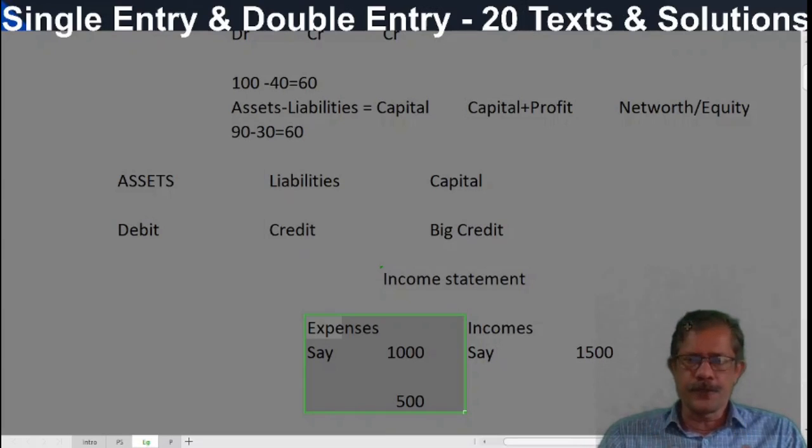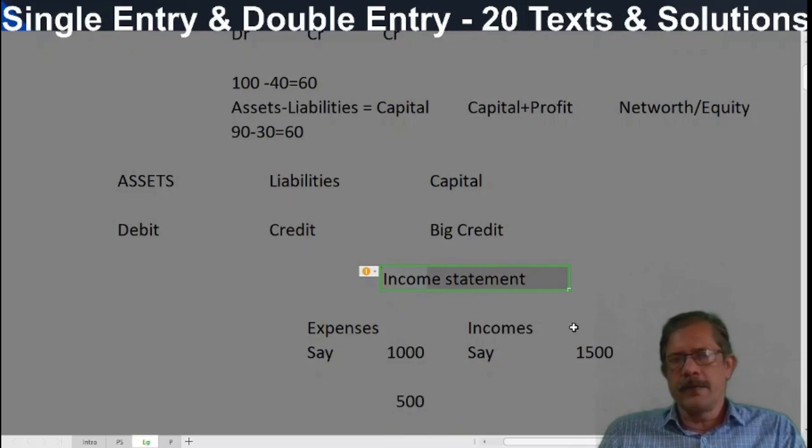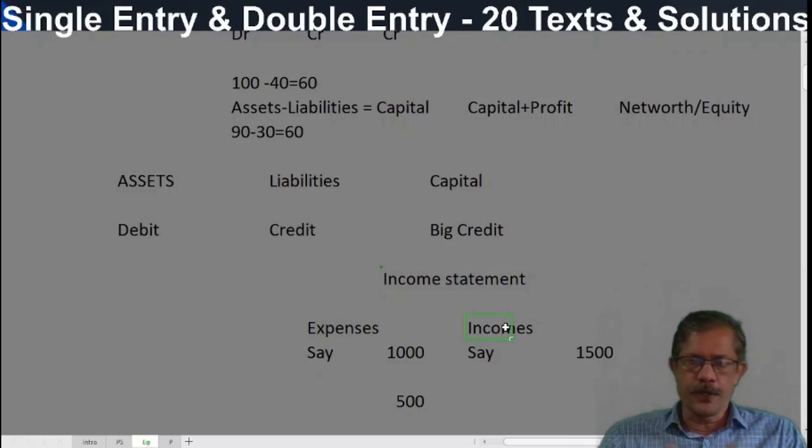That may be either profit or loss. That profit or loss is carried forward to the balance sheet. We know that: trading profit and loss account, income statements, everything. Accounts also, we call it the same thing. Instead of income statement, income and expenditure account. Instead of profit and loss account, we are saying income and expenditure account. Expenditures are debited like expenses and incomes are credited, and we call the difference not net profit but surplus. That's the only difference.